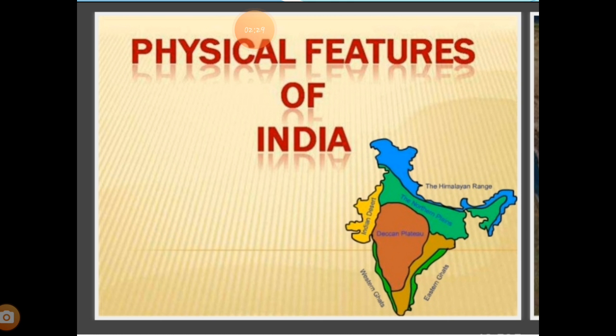On this large area we have many features like mountains, rivers, plains, deserts. How have all these evolved?